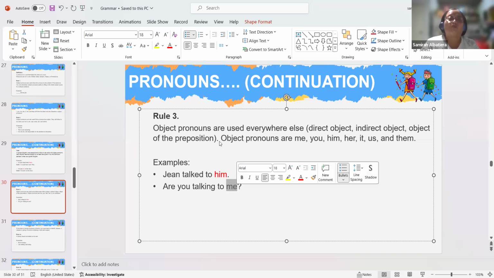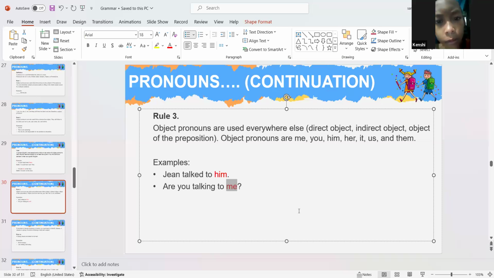It would not be good to hear if we say, are you talking to I? Or Jean talked to he. It's not right. It's wrong. So when we talk about someone, whether directly, indirectly, or we are talking about the object of the preposition, we are going to use the object pronoun. Remember the object pronouns? Me, you, him, her, it, us, and them. These are all object pronouns.